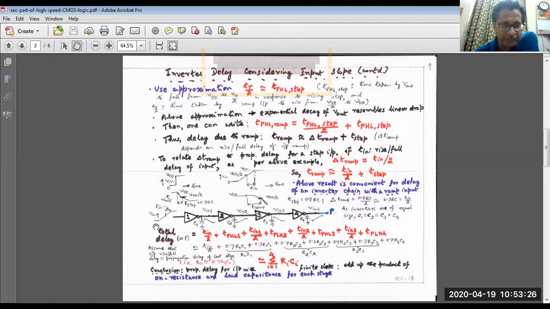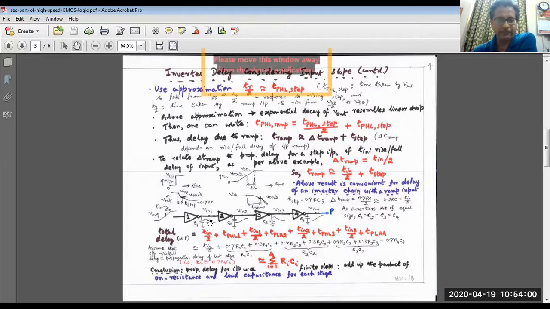It is not a step waveform, but a linear, positive-going ramp. Now remember that if t_in is the rising time to go from VDD/2 to VDD, then the additional delay will be t_in/2, right? So that's what we are writing as t_in/2 plus TPHL1. Now TPHL1 is the delay of the inverter in response to a step-going waveform, and this additional time is coming because now it is a ramp-going waveform.